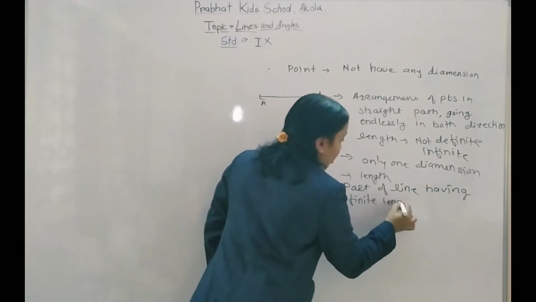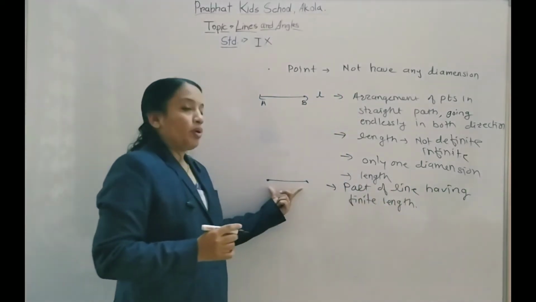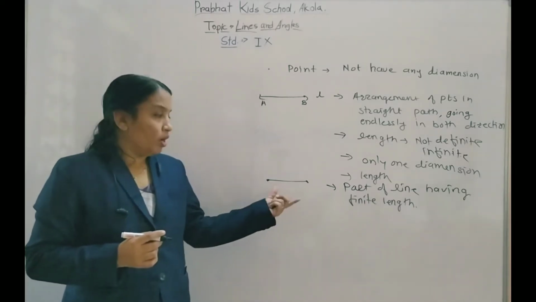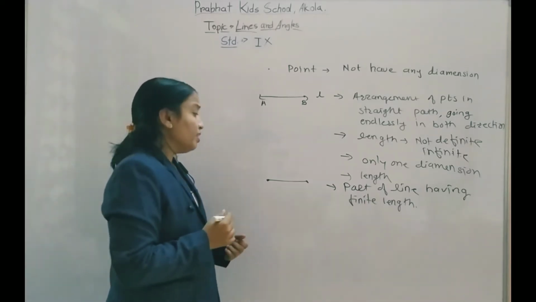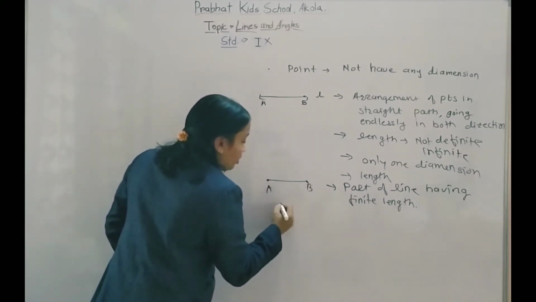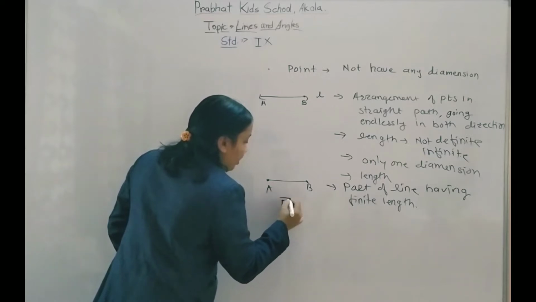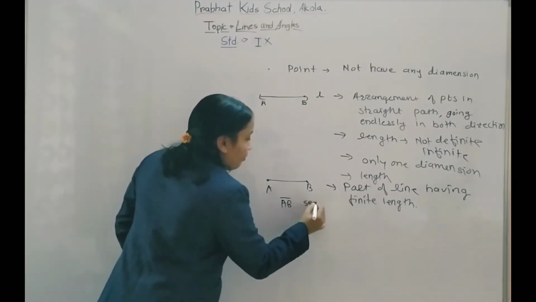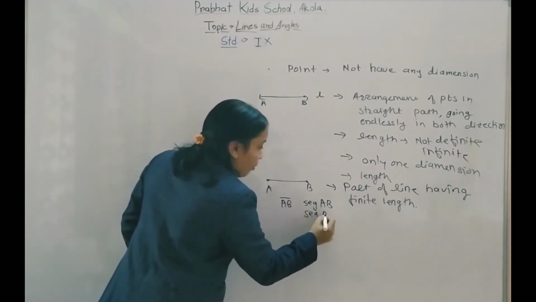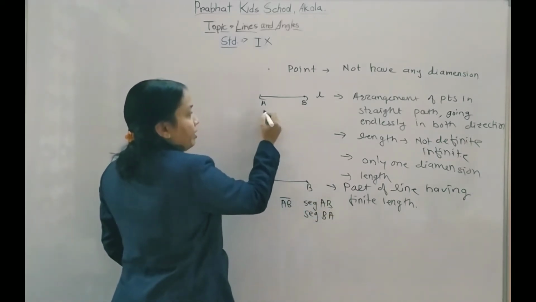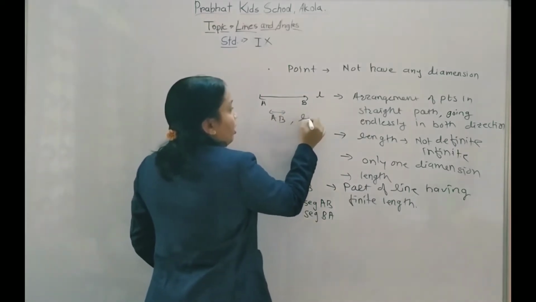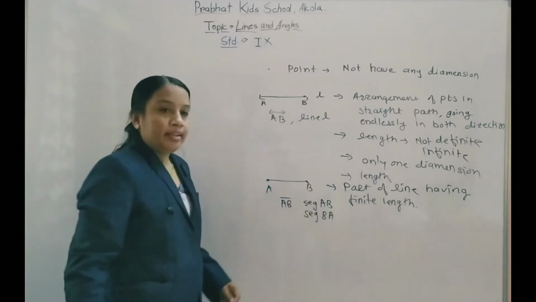Finite length means you can measure the line segment using a ruler and scale. It is denoted as line segment AB or segment AB. You can also write segment BA. Here also a line is represented as line AB or line l.